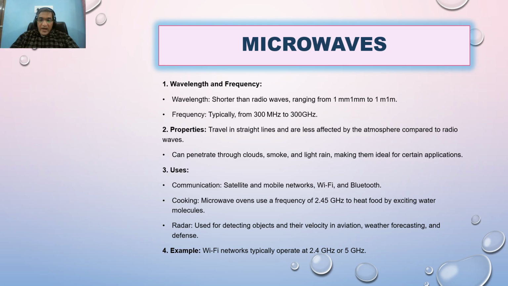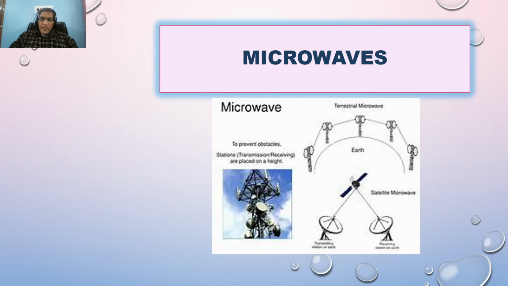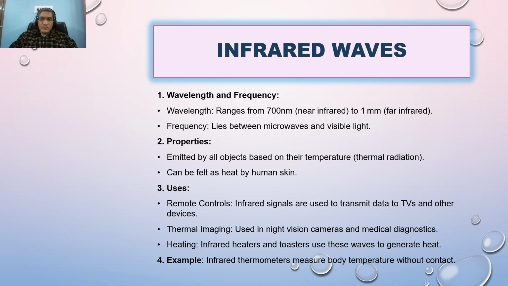In radar, we use it basically for detecting objects and their velocity, aviation, weather forecasting, and some defense purposes also. So basically, Wi-Fi networks typically operate at 2.4 gigahertz to 5 gigahertz. So microwave is ideal in this range. So there is some basic setup regarding microwaves.